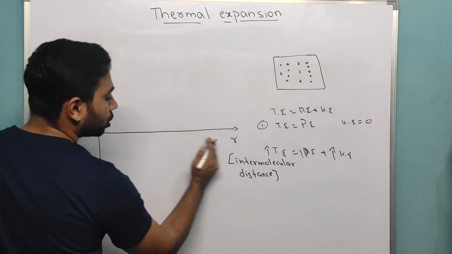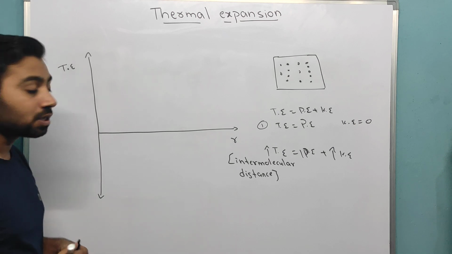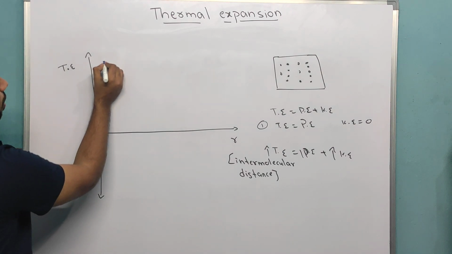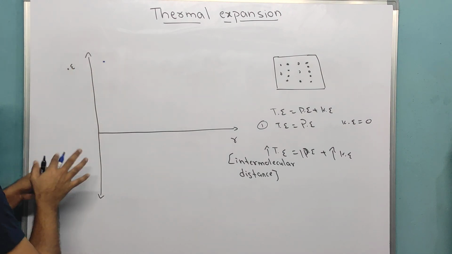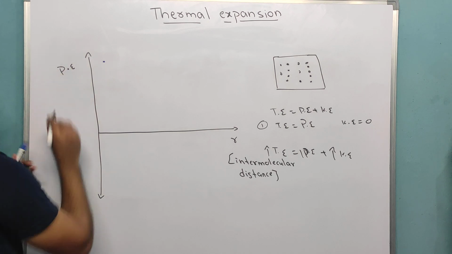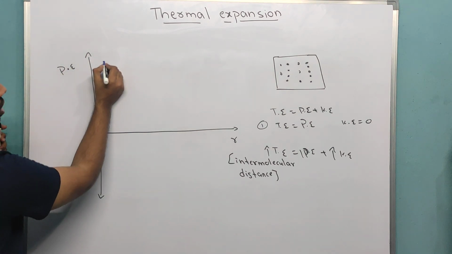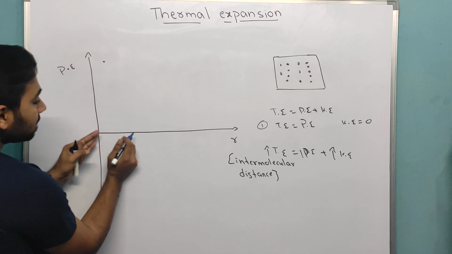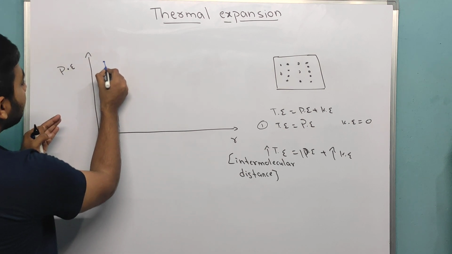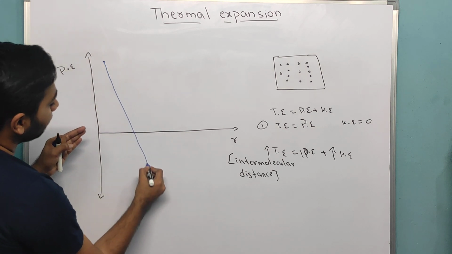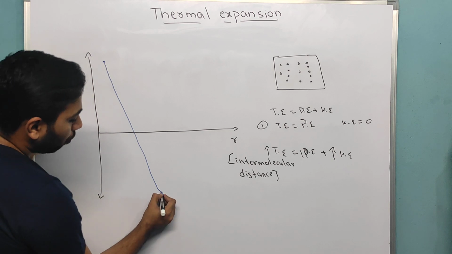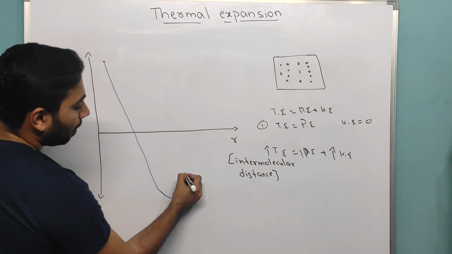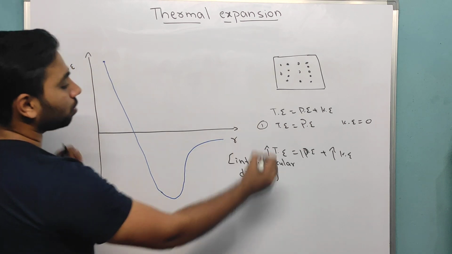Now how does this curve come? Let's take potential energy. At the initial point, potential energy is more because it is tightly packed. As you increase the distance, potential energy starts decreasing. At one point it again starts increasing, but it can't increase more, so it will stop there only.